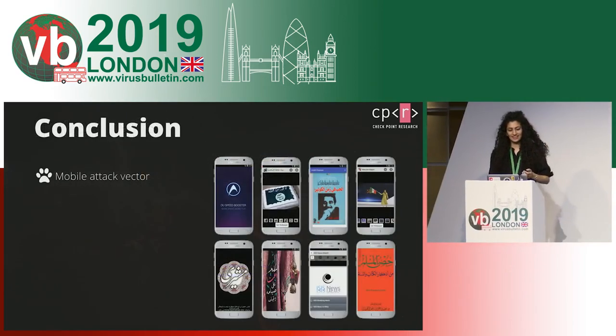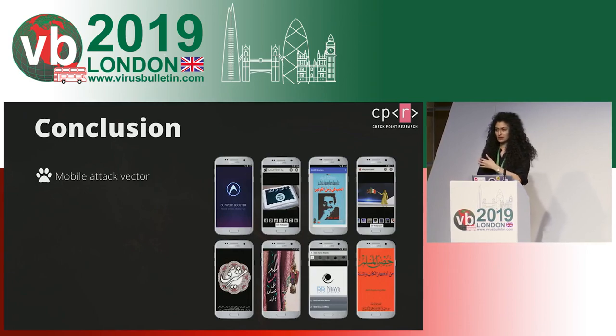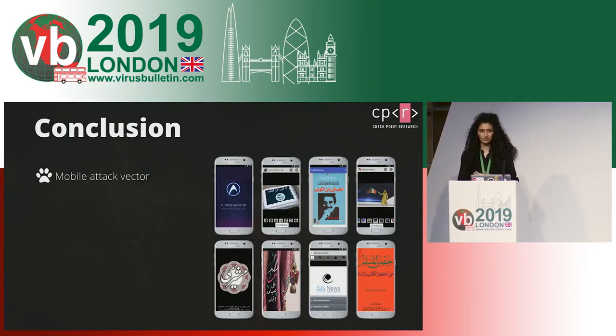Almost. All right. So to conclude, the attackers of Domestic Kitten have been utilizing the mobile attack vector to go after their victims, mainly due to the fact that in the areas which they're targeting, this is a very popular platform, more than other areas, I would say. And again, they're likely to find a lot of sensitive information about individuals by tracking their phones, so we can really see them taking advantage of that.